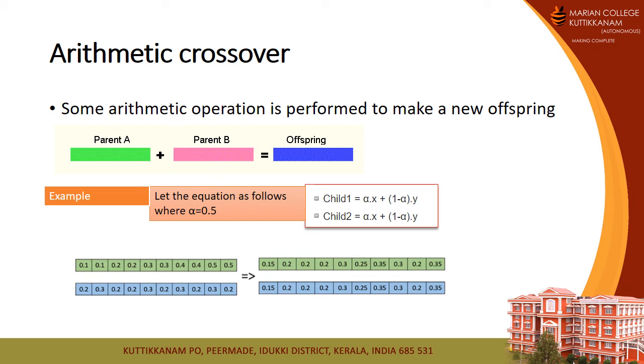To get the first gene of the child, I use the equation: alpha 0.5 times 0.1 plus (1 minus alpha), again 0.5, times 0.2 of the second parent. As a result, we get 0.15. This process is repeated to generate all the genes in the chromosome of the new offspring.